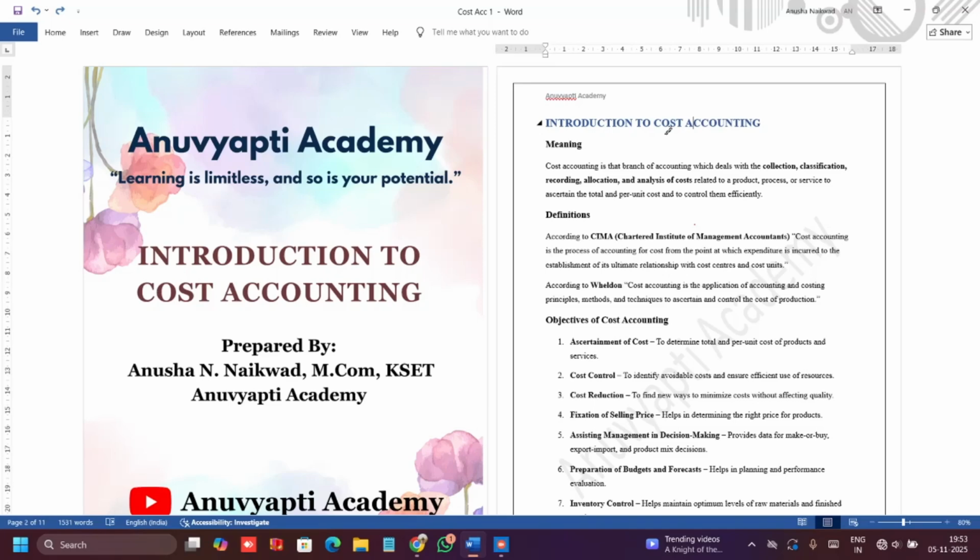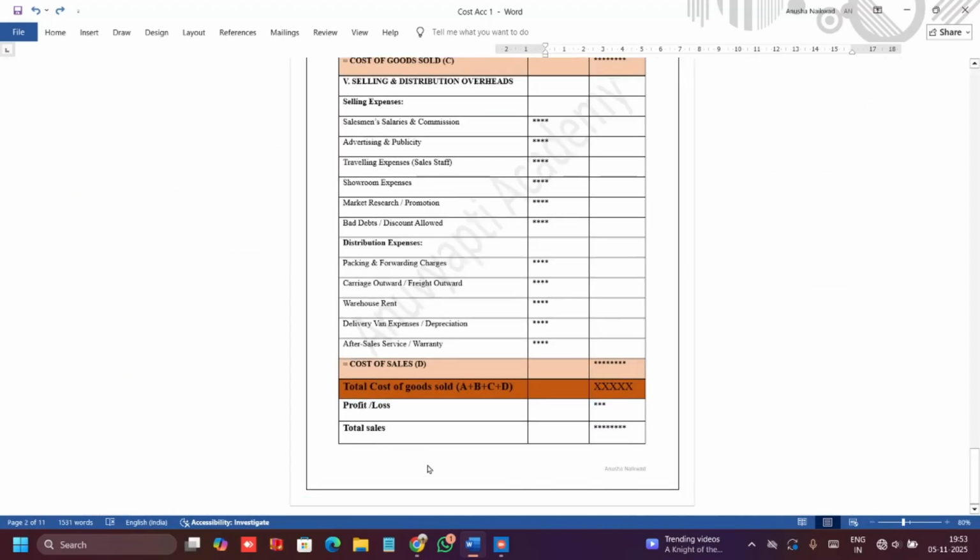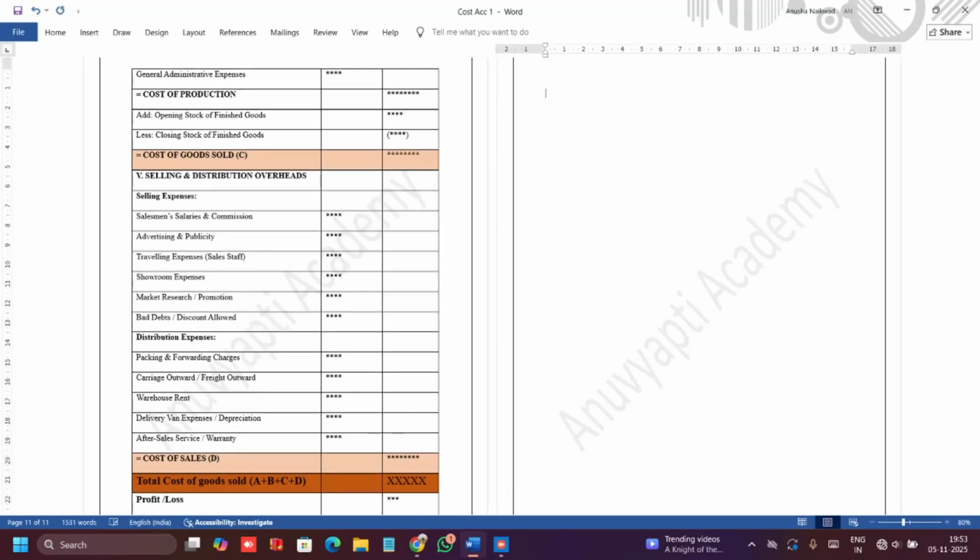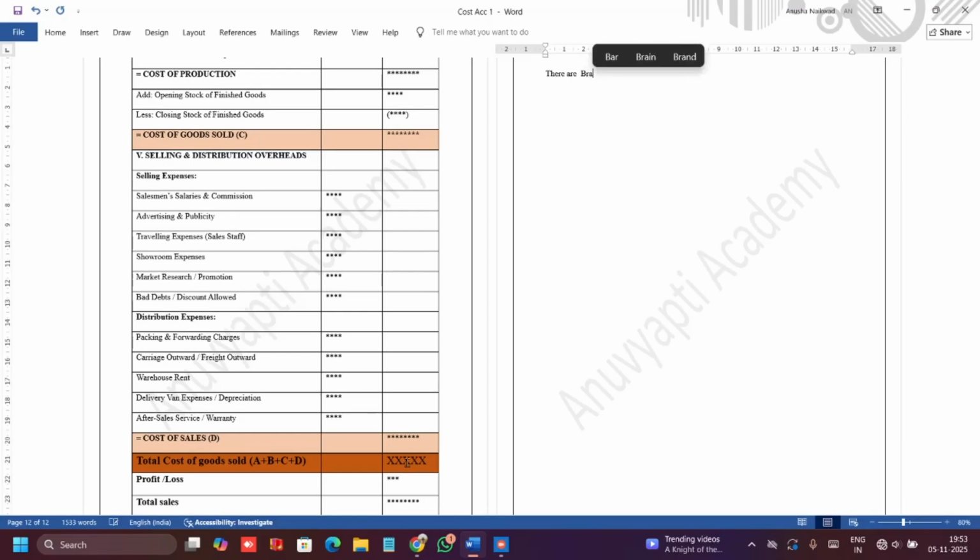So, firstly, we have to make it clear that there are three branches of accounting. Okay, there are three branches of accounting, and they are financial accounting, management accounting, and cost accounting. Okay, there are three branches.